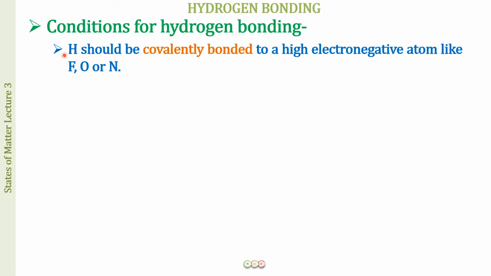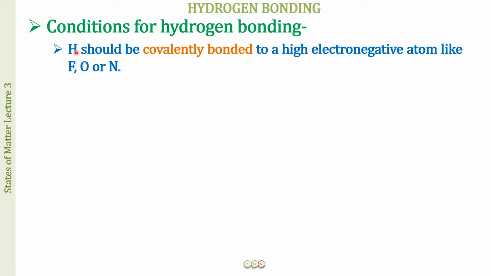You have already seen the case of the HF molecules, where hydrogen was covalently bonded to fluorine, and this hydrogen was participating in the hydrogen bonding, right? So a hydrogen covalently bonded to fluorine, oxygen or nitrogen can participate in hydrogen bonding.